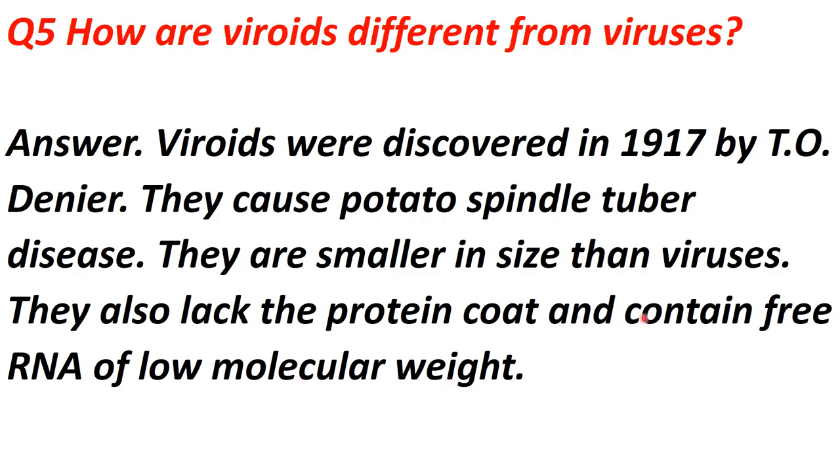So viroids contain free RNA. Free RNA means which is not enveloped by any coat, while the viruses' RNA is enveloped by protein coat, and molecular weight of RNA is low. Here molecular weight of viroids' RNA is lower than molecular weight of viruses' RNA.